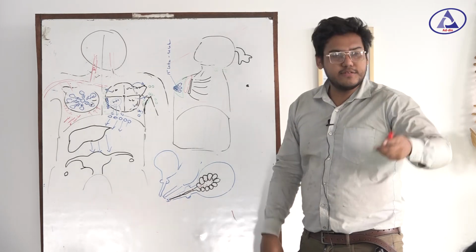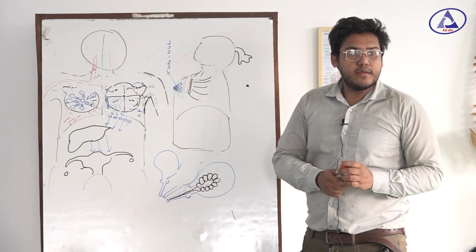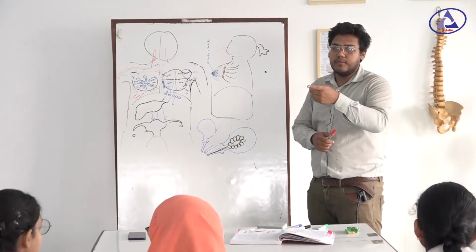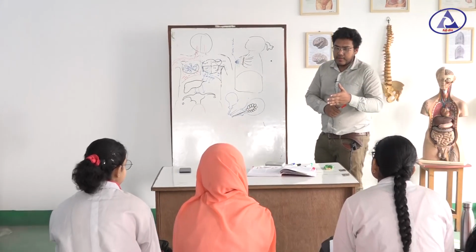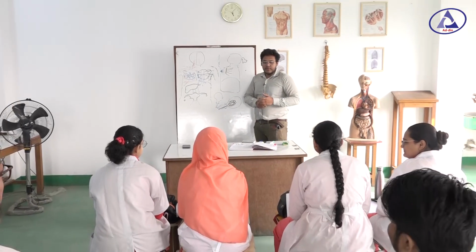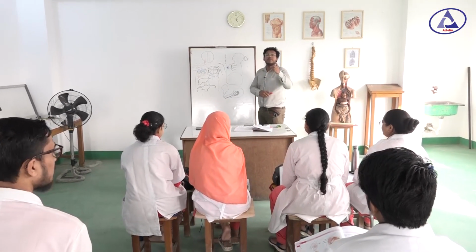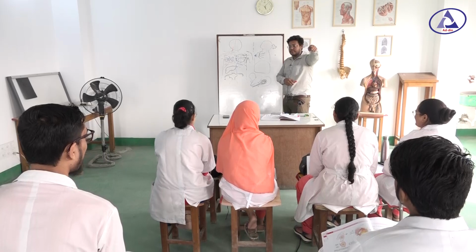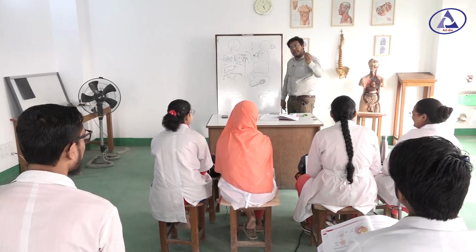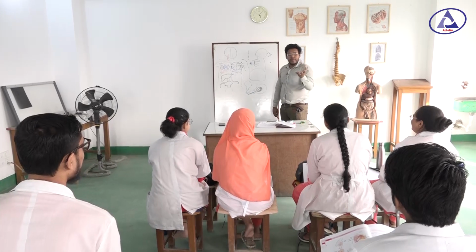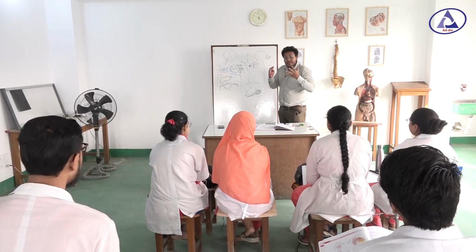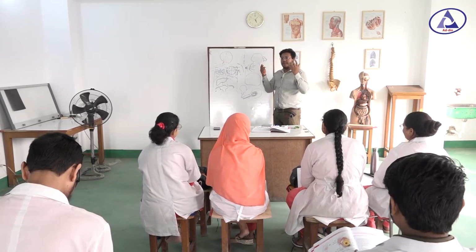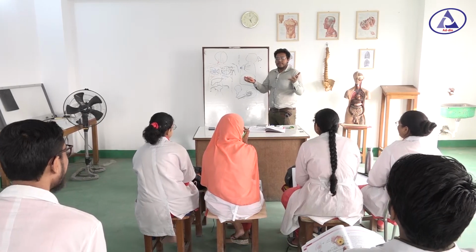What did you take in your breakfast today? Kheera. Only kheera, that means cucumber. What did you take? Apple. What did you take? The unhealthy boy, yes, I like you. So this unhealthy boy took paratha. Inside the paratha there is oil, and all those things go inside the body, mix with the blood and go to the brain, and it will be dull. That is why his brain is dull.